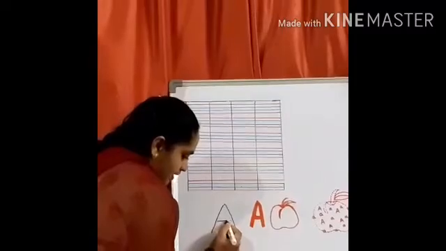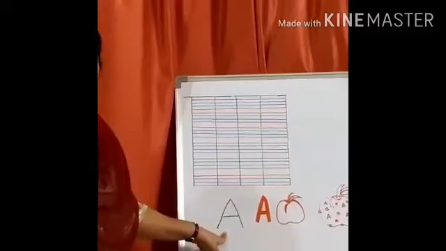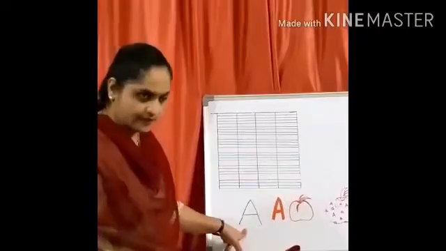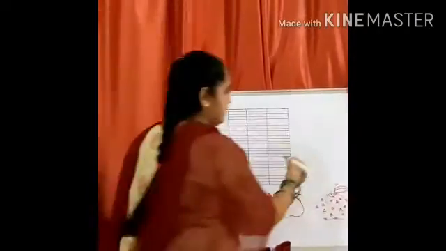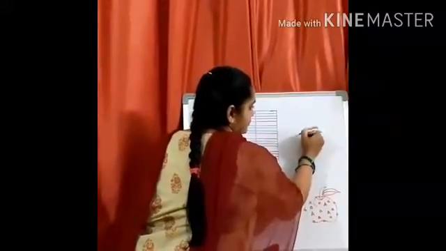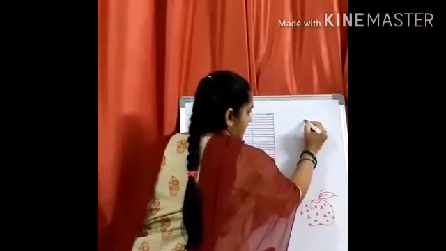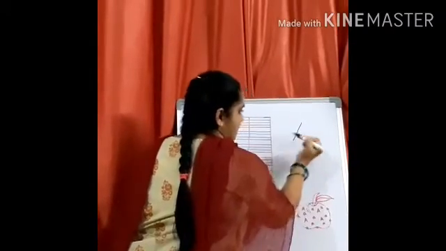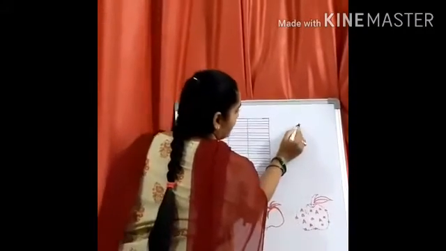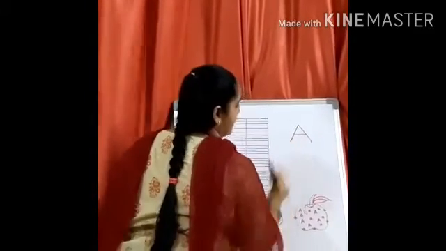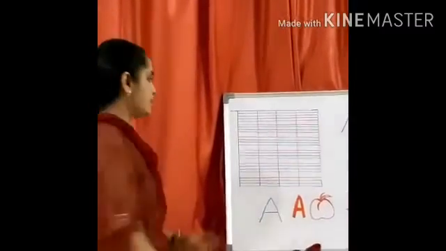Now let us join this. This is our sleeping line. What is this now? It is A. Now see, it's very easy. See, children, now I am joining this dot with this dot. One slanting line, one more slanting line, and one sleeping line. It is very easy, okay? This is our capital A.